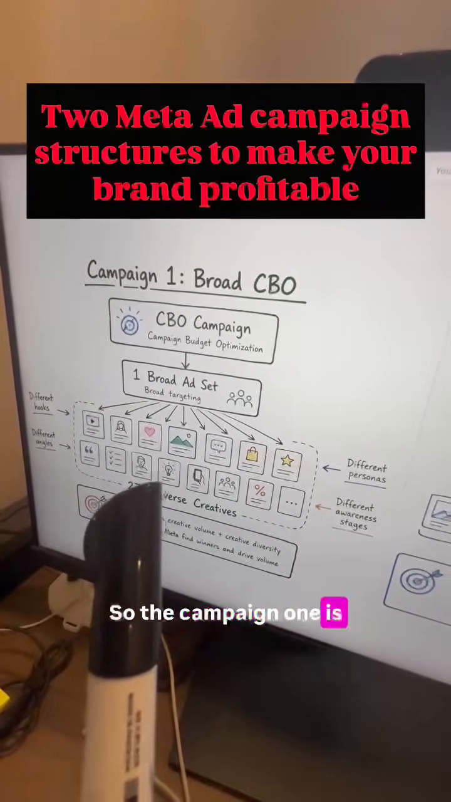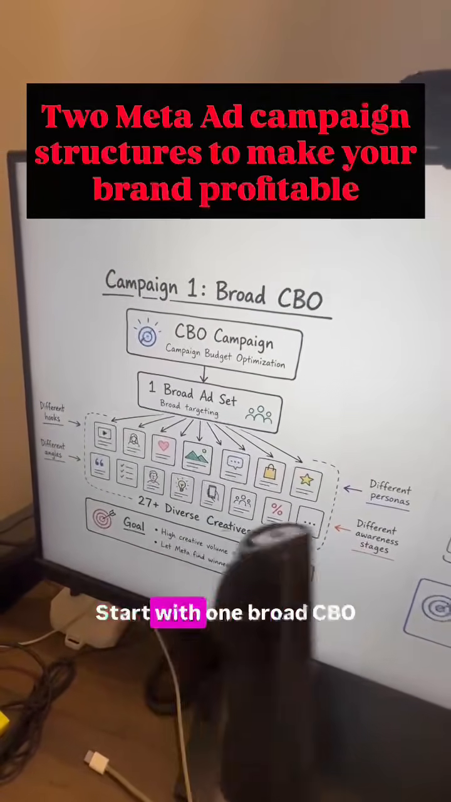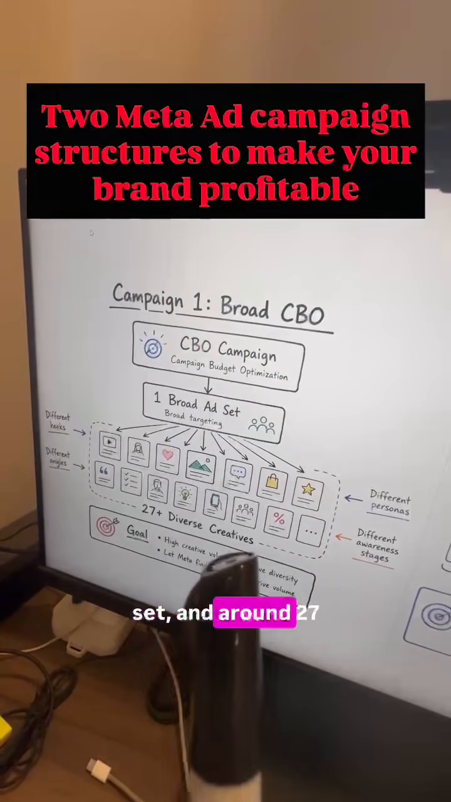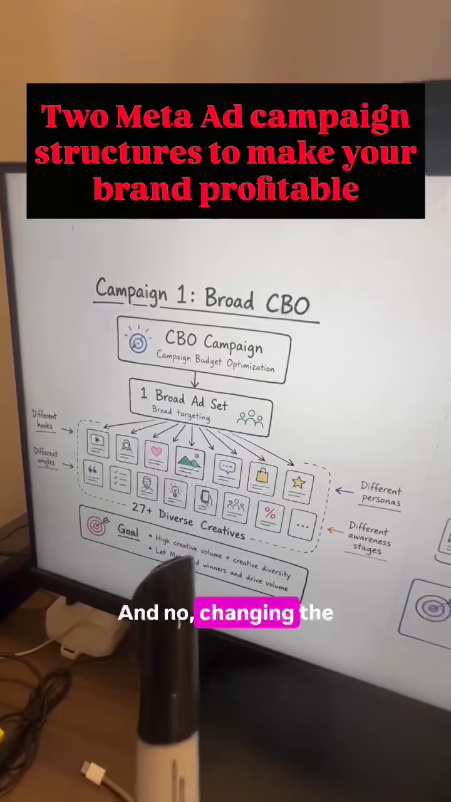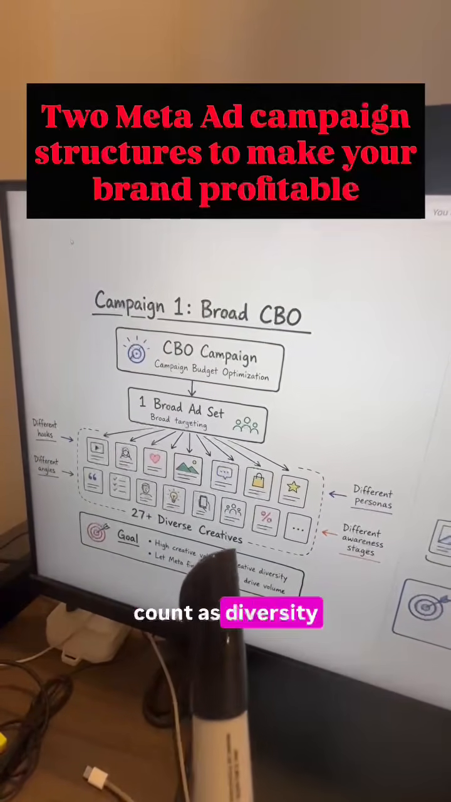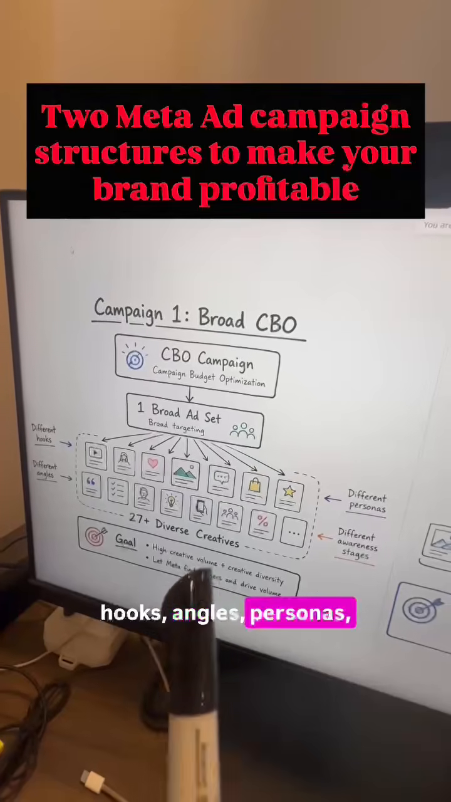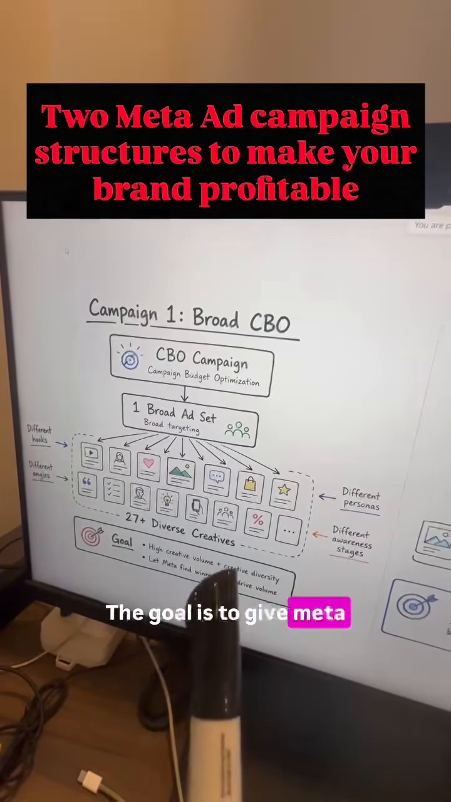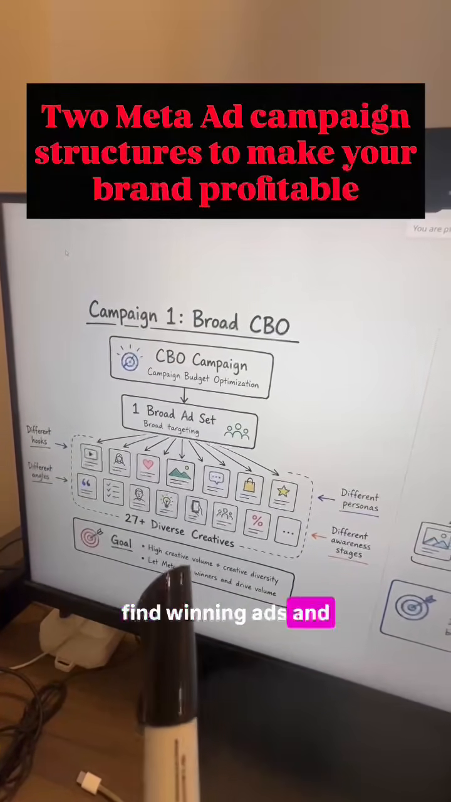So the first campaign is the broad CBO campaign. Start with one broad CBO campaign, one broad ad set, and around 27 diverse creatives. And no, changing the headline 27 times doesn't count as diversity. Use genuinely different hooks, angles, personas, and awareness stages. The goal is to give Meta enough creative options to find winning ads and generate purchase volume.